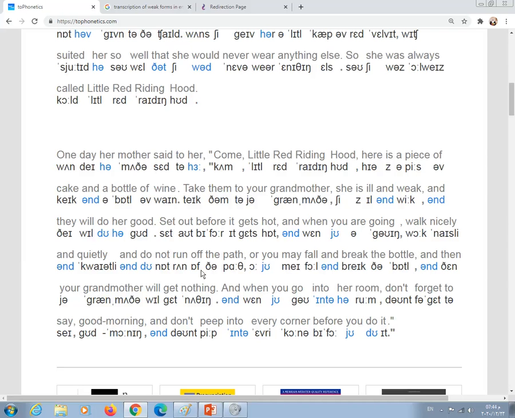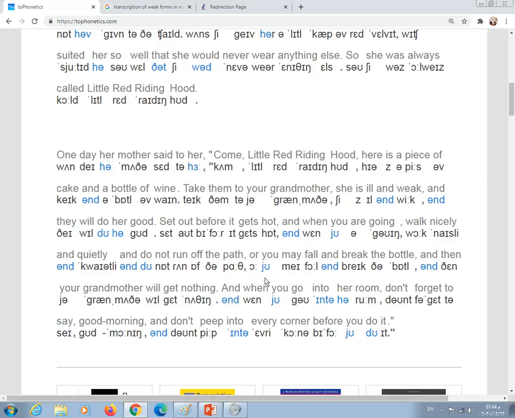Here you may notice that off is not weak, because it's a phrasal verb, run off, and we stress the particle, which is off, so it's strong. Off the path.